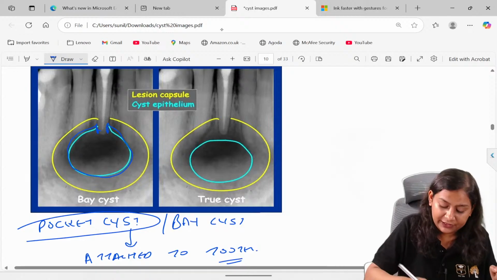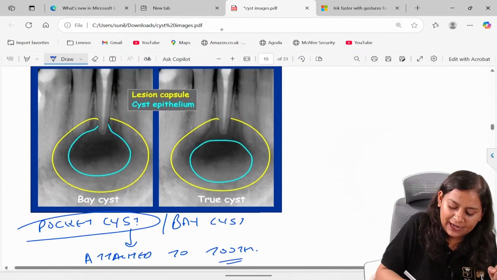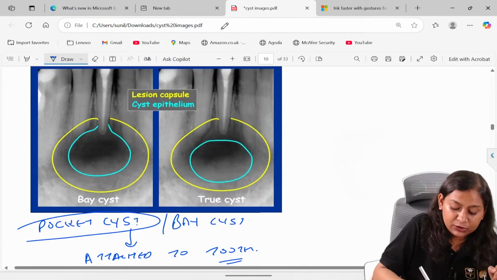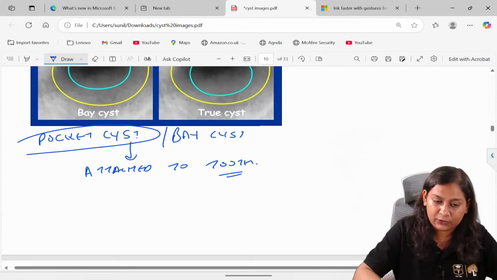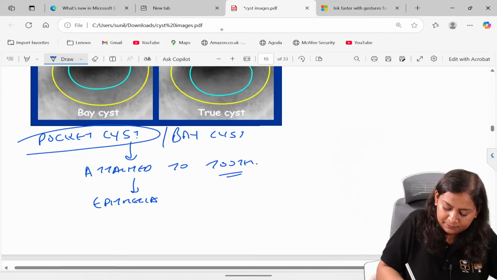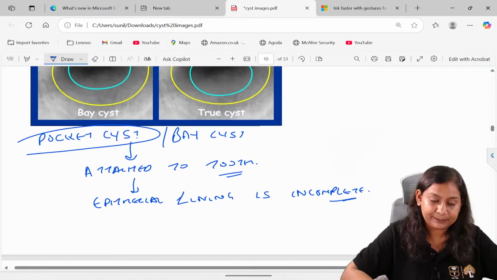Similarly, wherever the cyst is attached like a pocket, there is a disruption, there is no epithelium present. So the epithelial lining is incomplete. I hope this is very clear.